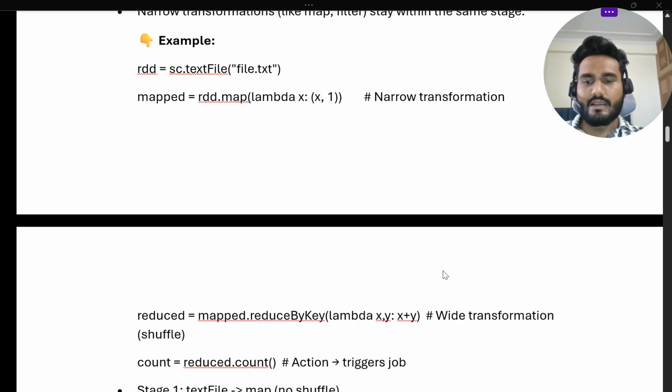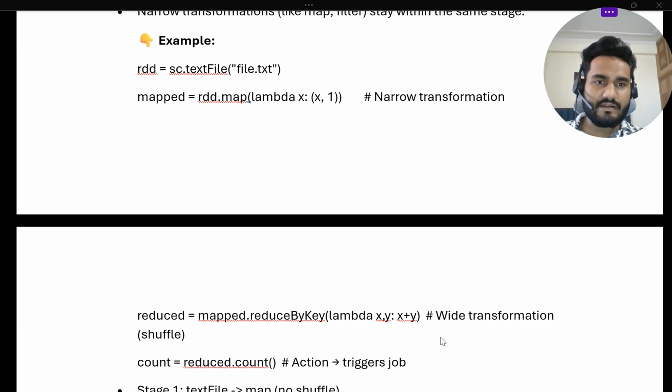Then again it will come as reduced equals mapped.reduceByKey lambda x, y, where we sum up the values. Reduce by key is basically a wide transformation. So wherever there is a wide transformation, where shuffling is required, it will create a different stage.